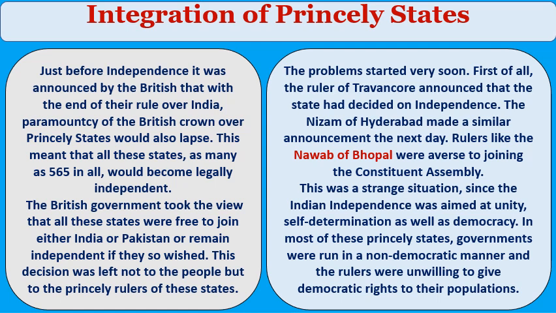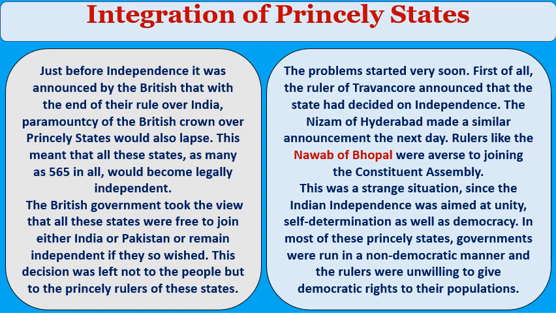Once this decision was announced, the problem started. First of all, the rulers of Travancore announced that the state had decided on independence. The Nizam of Hyderabad made a similar announcement the next day. Rulers like the Nawab of Bhopal were averse to joining the Constituent Assembly. Immediately the problem started. Where? Travancore, now in Kerala, wanted to remain independent. They were followed by the Nizam. Finally, the Nawab of Bhopal did not join; he was not interested in joining the Indian Constituent Assembly.